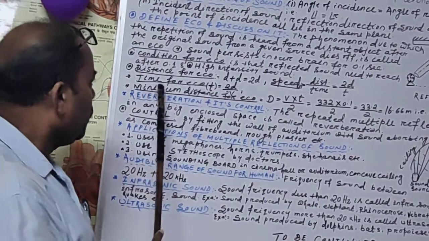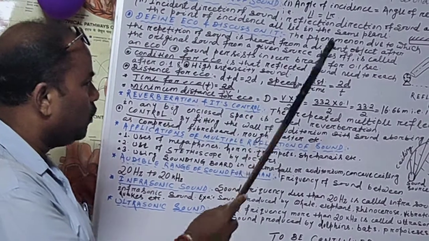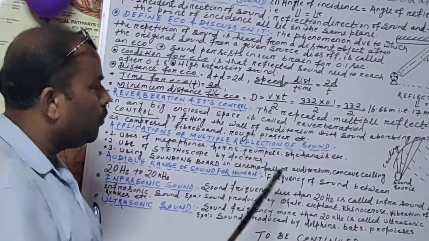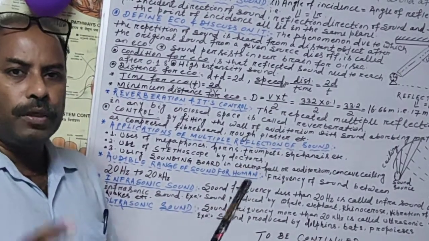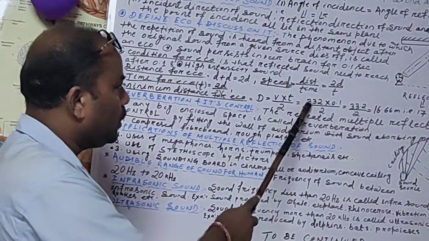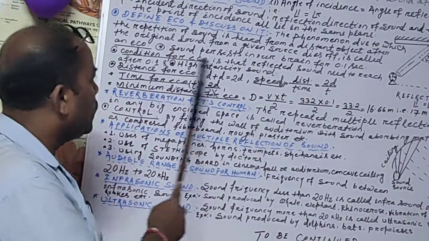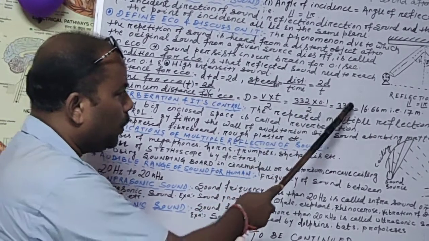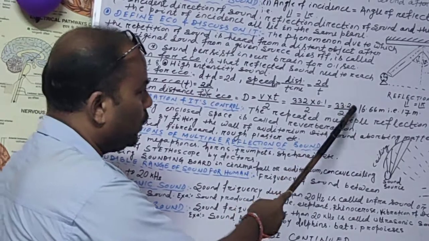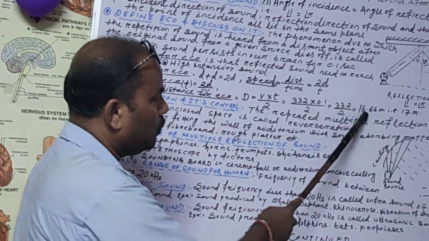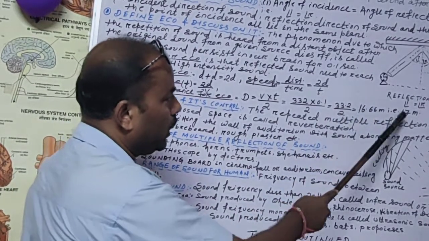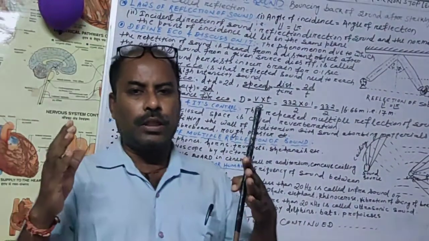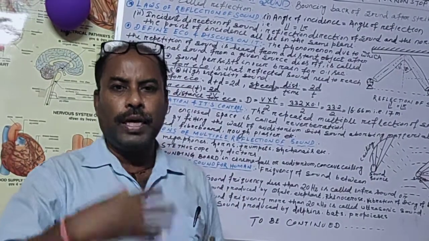For example, the minimum distance for echo is d is equal to v into t by 2. If you take the velocity of sound in normal air, that is 332 meters per second, into the time taken 0.1 by 2, that is 33.2 by 2, which is equal to 16.6. That we can take as 17 meters. So to make the echo, the source of sound and the obstacle